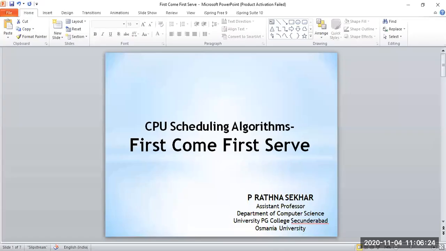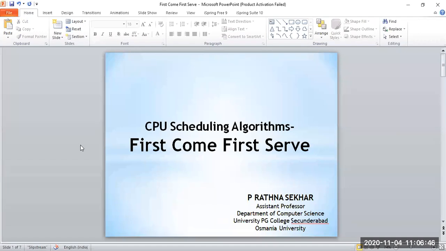So in today's class, we will discuss one of the CPU scheduling algorithms. We'll start our discussion with the first come first serve algorithm, which is the most popular and the simplest CPU scheduling algorithm available.